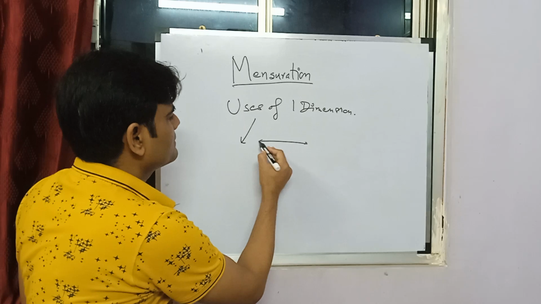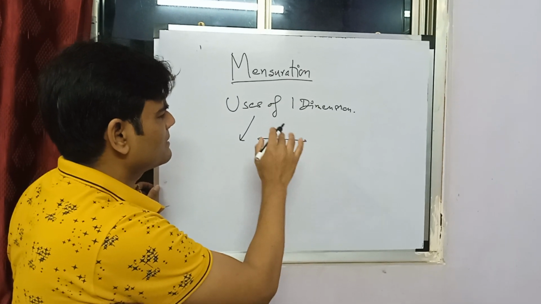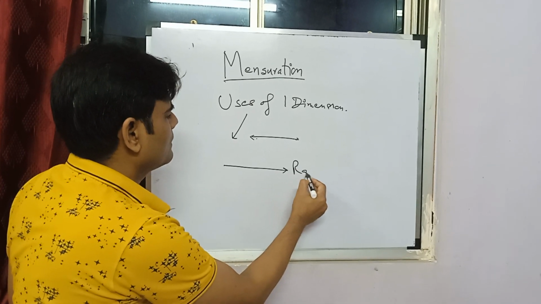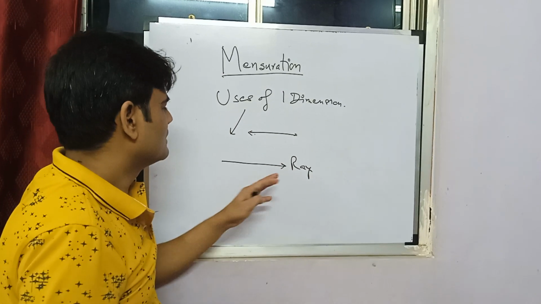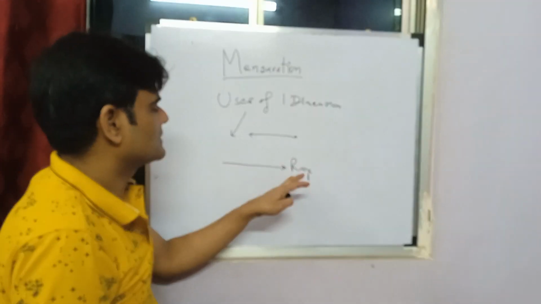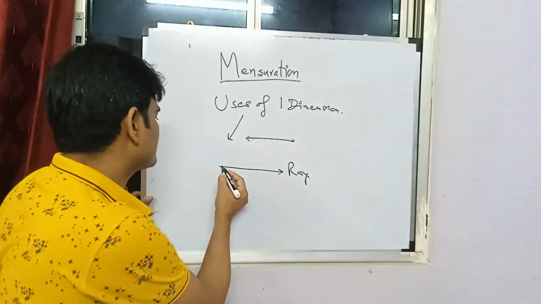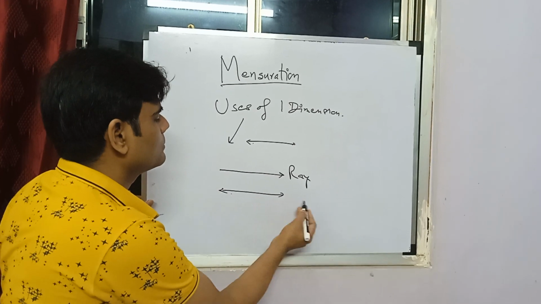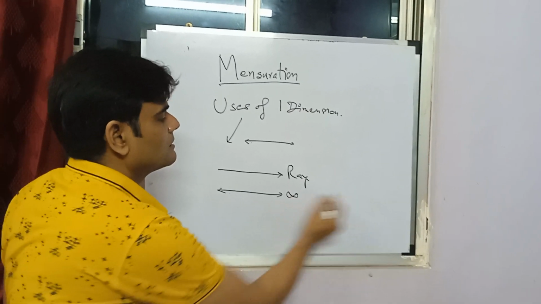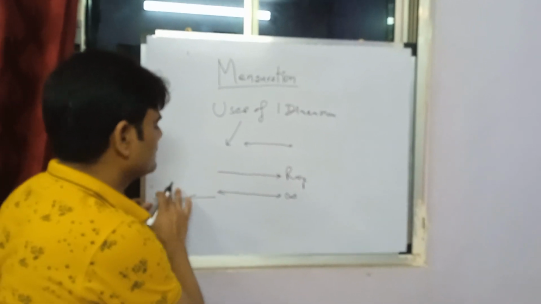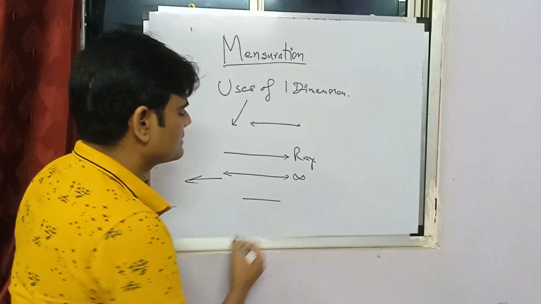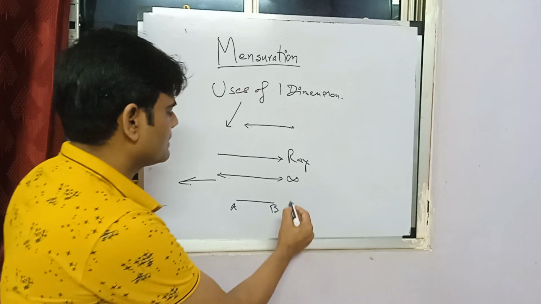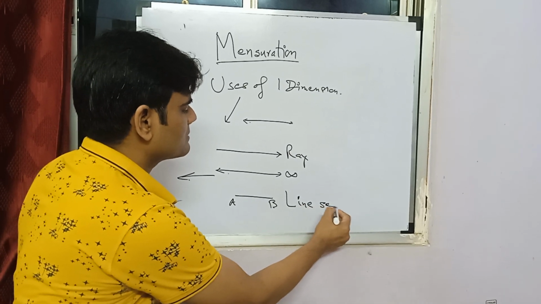A line, if I say what is a line, I won't go into rays. A ray is a line which has a starting point. This is a ray. All these definitions you will get in your books. A ray has a starting point but no ending point. A line has no starting point, no ending point. It goes to infinity in this direction, infinity in this direction. So normally we deal with line segments, which has a starting point, which has an ending point. This is a line segment. You'll get all this written in your books.